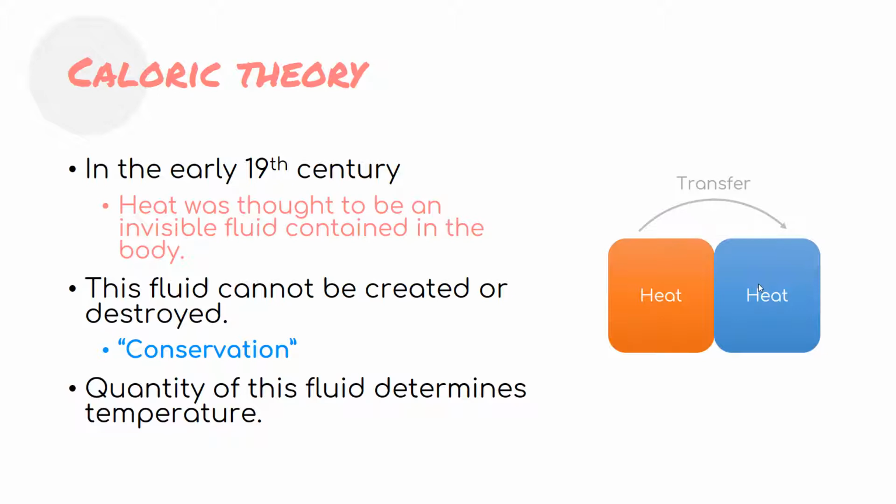So this is not a completely senseless theory. It does make sense, and a lot of famous people were proponents of this theory, like Fourier and Michael Faraday.